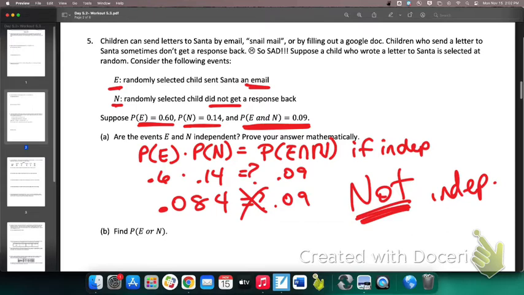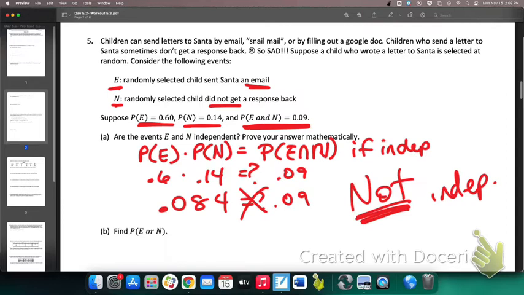What that means is that if I know that a kid sent an email, I can better predict whether or not they got a response, and vice versa. That means that these are influencing each other in some way. Do I know what way? Not really, but I know that they are influencing each other in some way.